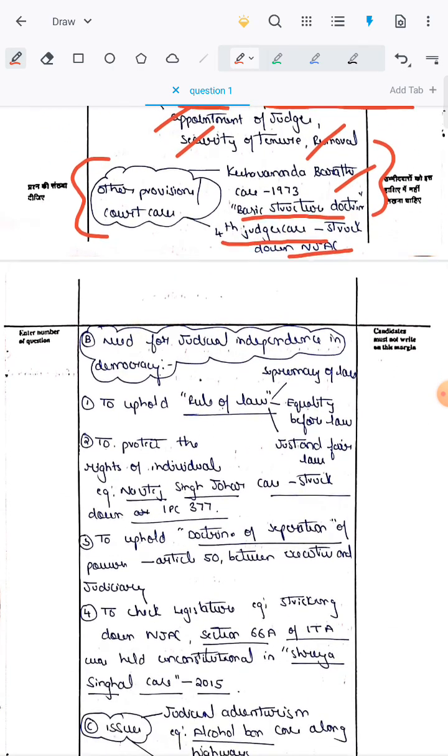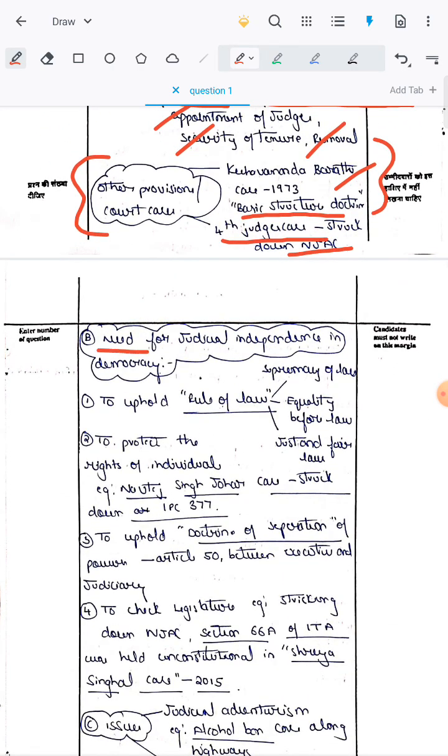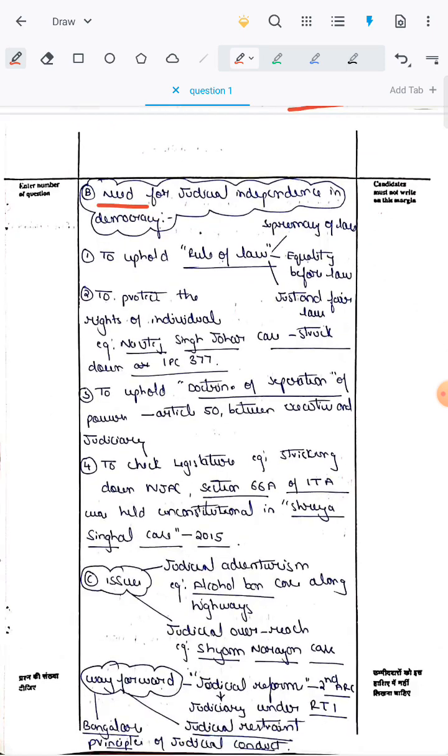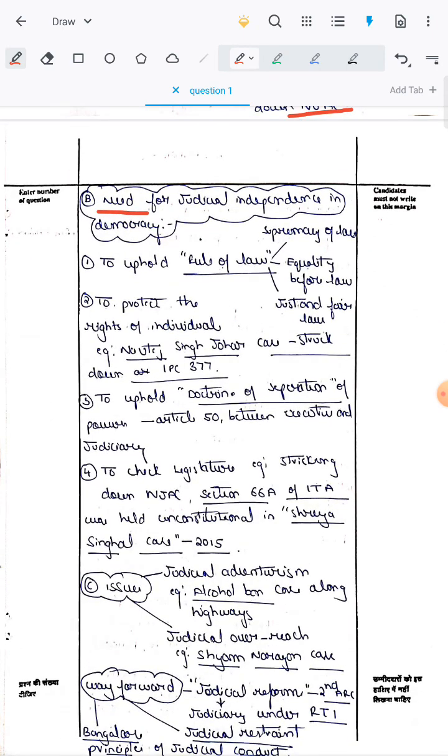The next part of the answer would be, what is the need for judicial independence in a democracy? The most important need for judicial independence is to uphold the rule of law. Quickly we can write what the dimensions of the rule of law are over here, that is to uphold the supremacy of the law, equality before law, and just and fair laws, and to protect the rights of the individuals.